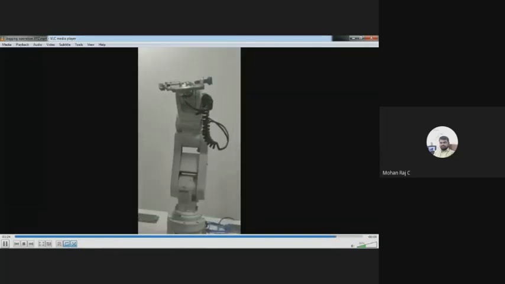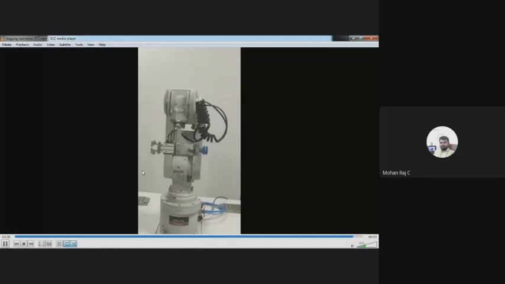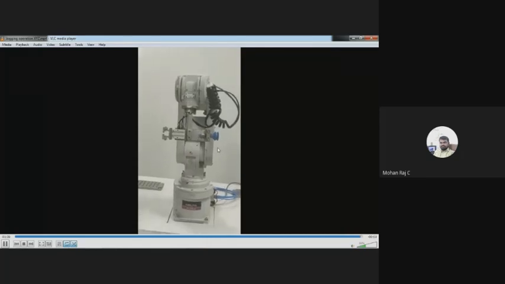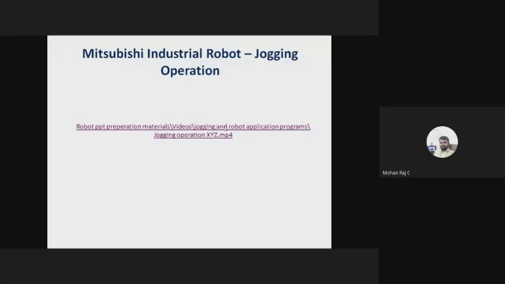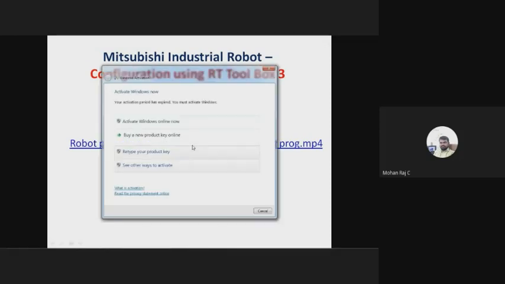So if you want to bring the robot to initial position now, you have to press safe. Safe means it will go to its origin position or initial position. So this is how you can do the jog operation with the help of the teaching pendant, right?